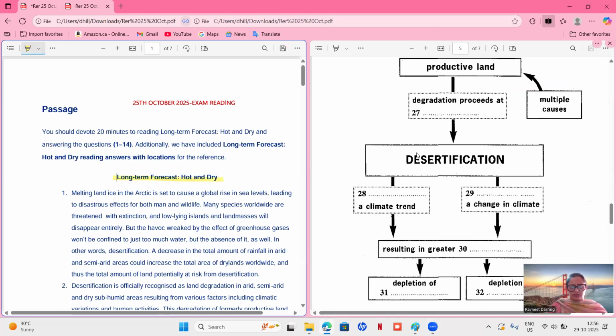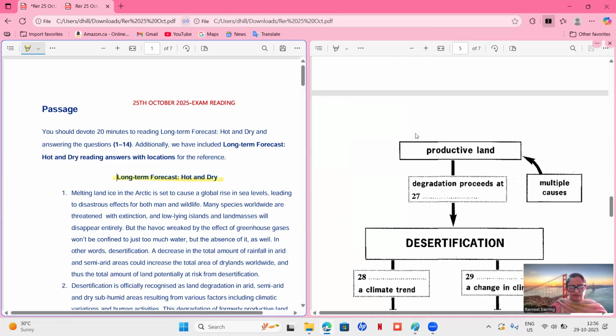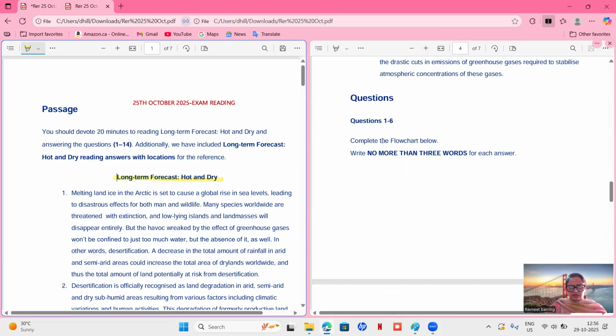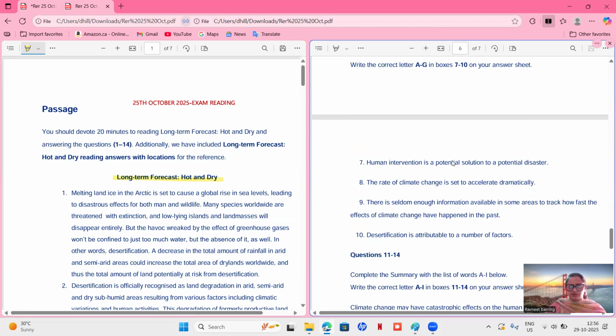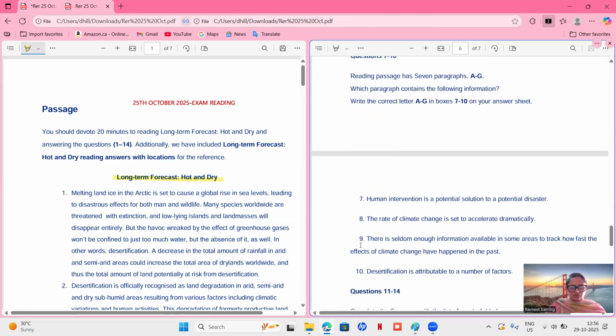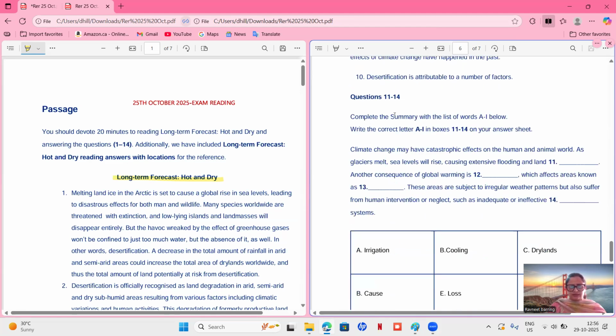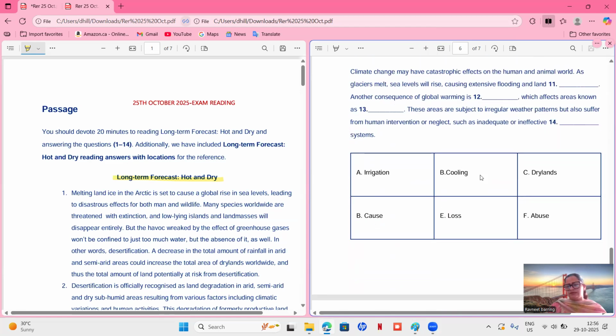And let's see what the question types are. First of all, there were complete the flow chart below, no more than 3 words. That means you have to fill up with 3 words, 2 words, or maybe 1 word. And then there is which paragraph contains the following information. There are 4 questions, and then this is again a summary. So you have to fill these up, and then these are the hints. So you can take hint and then fill.